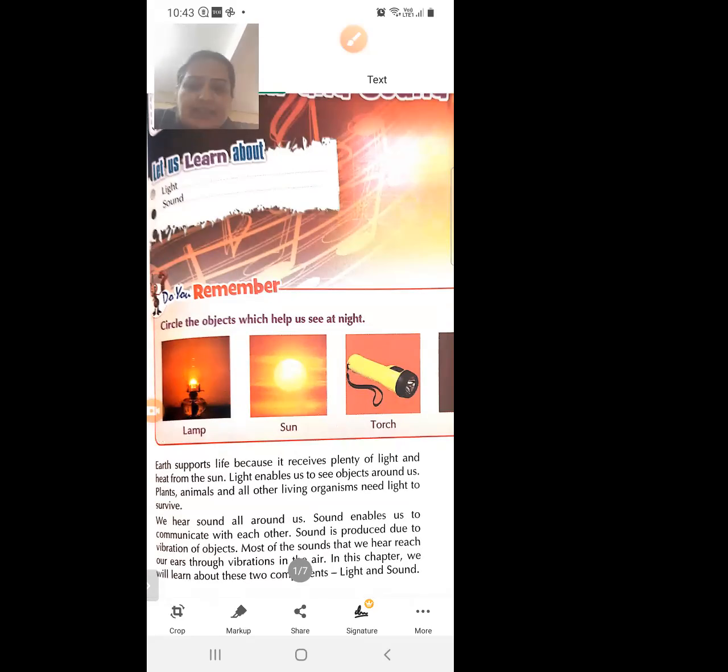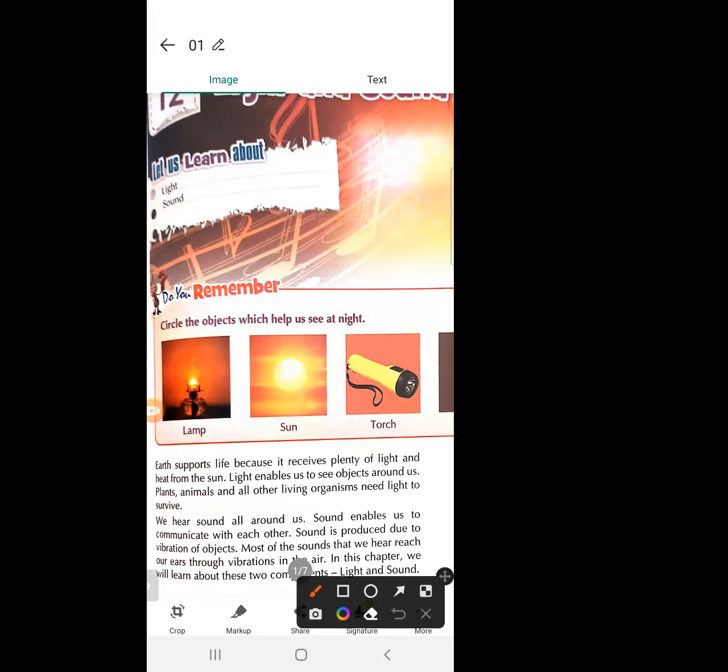With the help of light, we can see the things around us. And what is the purpose of sound? Sound enables us to communicate with each other.